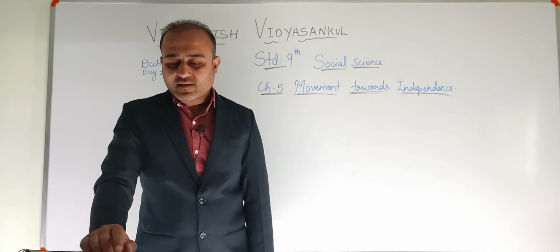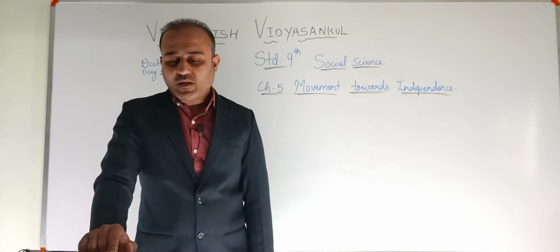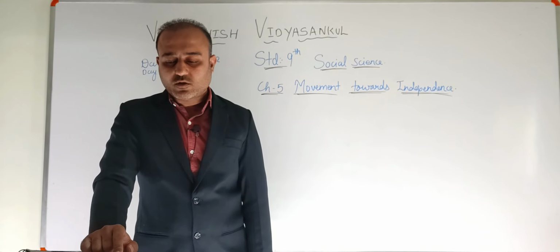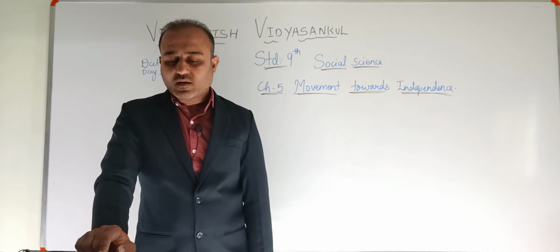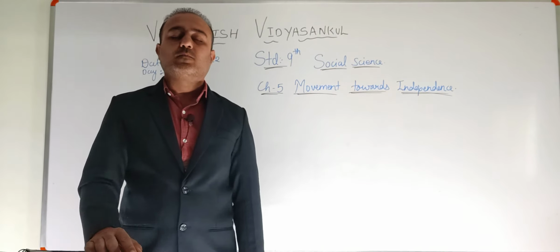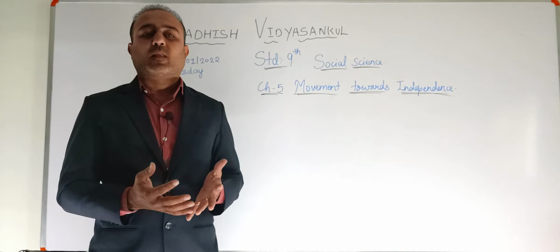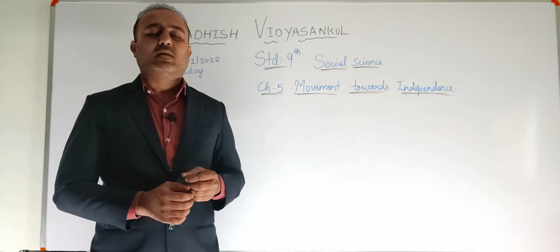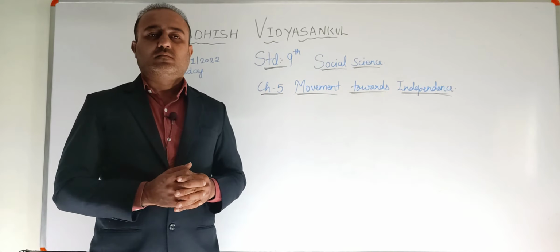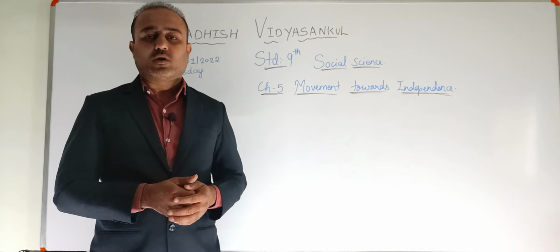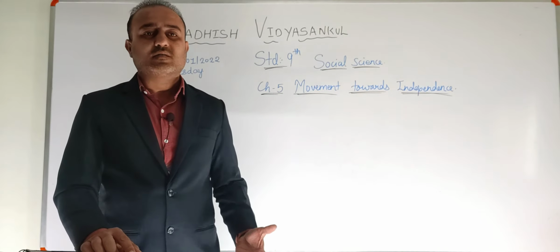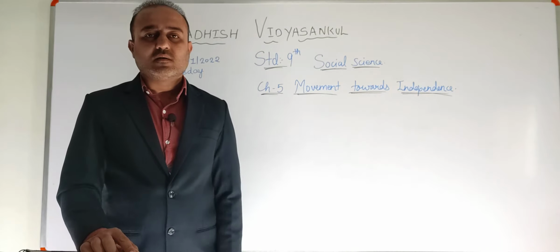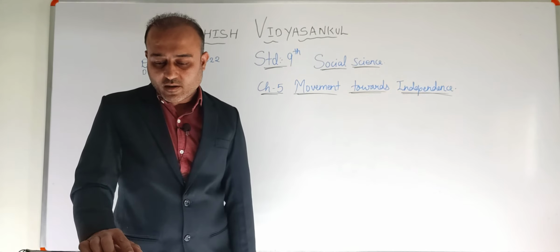As the Dandi March passed through small and large towns, people used to clean the village roads, decorate their houses with torans, and show slogans for this satyagraha. Showing slogans means they appreciated it and showed their concern. They were happy, right? They were in favor of this protest, and it was a kind of celebration, right? Because the Indians were trying to fight against the Britishers for their independence.